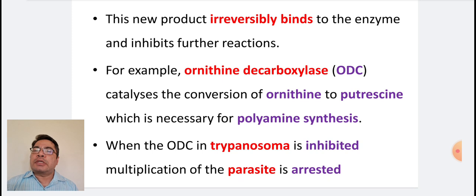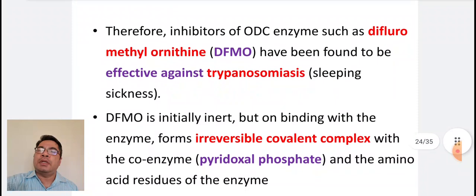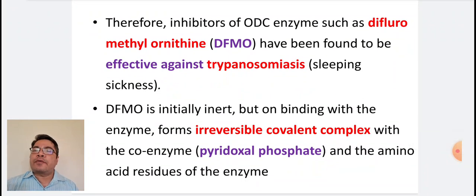For example, ornithine decarboxylase, that is ODC, catalyzes the conversion of ornithine to putrescine, which is necessary for polyamine synthesis. When the ODC in trypanosoma is inhibited, the multiplication of the parasite is arrested. Therefore, inhibitors of the ODC enzyme such as trifluoromethylornithine or DFMO have been found to be effective against trypanosomiasis, that is sleeping sickness.